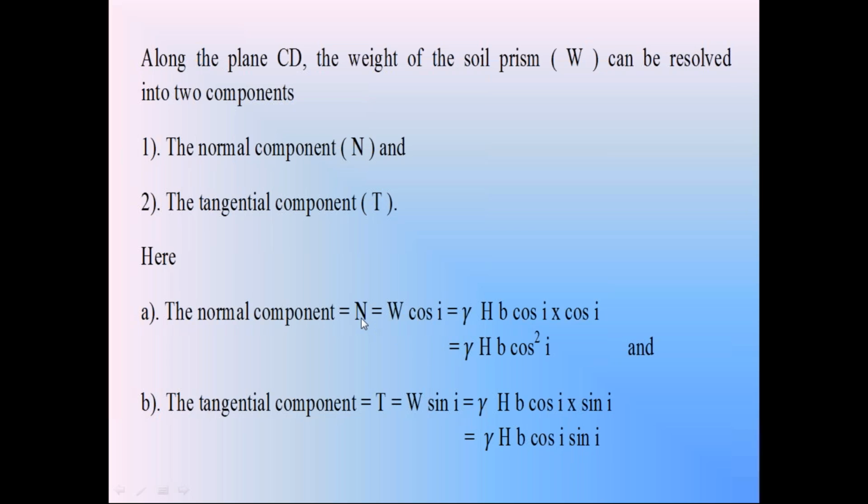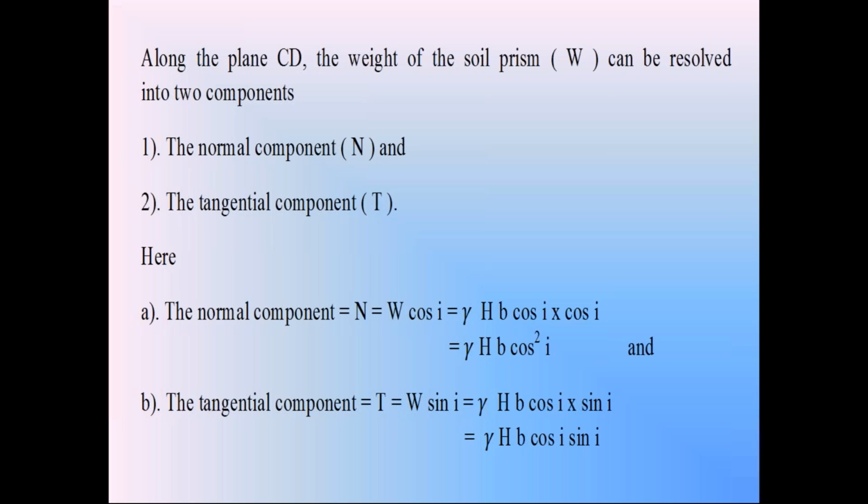So these two are the components, forces, because W is the gravitational force, N is the normal force, and T is the tangential force. Tangential force is also called shear force. N is the normal force, T is the tangential force.